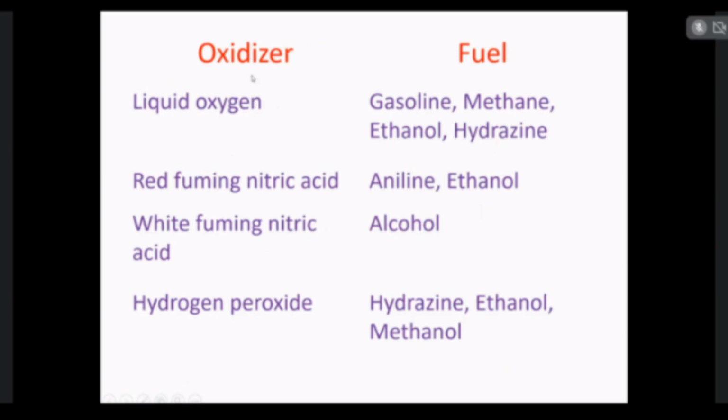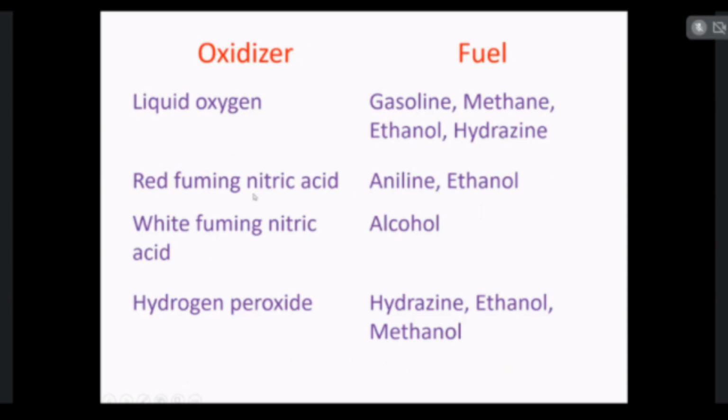Cryogenic fuels means oxidizer as liquid oxygen, fuel as liquid hydrogen or hydrazine. So in cryogenic engine, the liquid oxygen and liquid hydrogen are used as propellants.